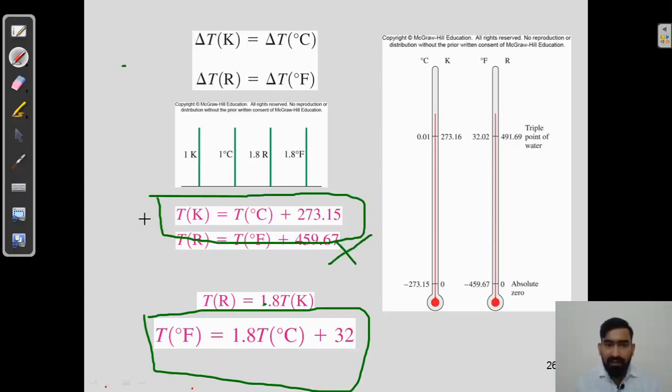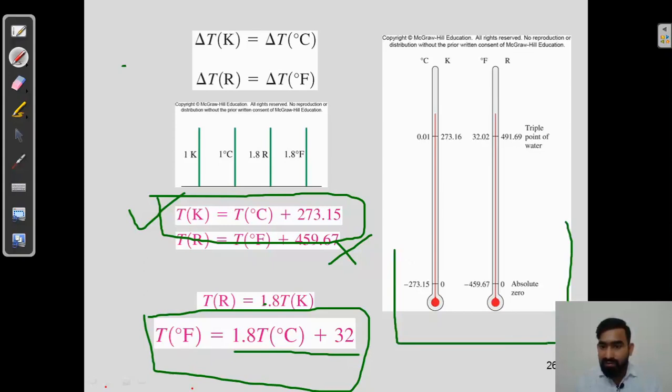Whatever the temperature in Celsius is given, we will add 273.15 to it, and it has been converted into Kelvin scale. If you have a temperature in degree Celsius and you have to convert it to Fahrenheit, what will you do? 1.8 times temperature in degree Celsius plus 32 will give you temperature in Fahrenheit scale, and we are going to see these two scales here.